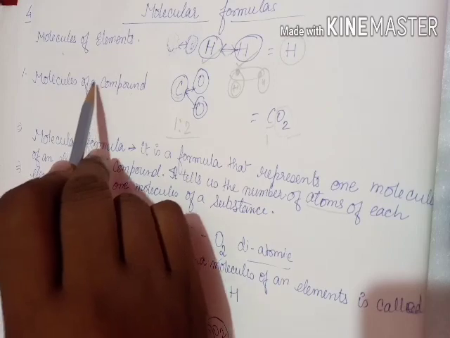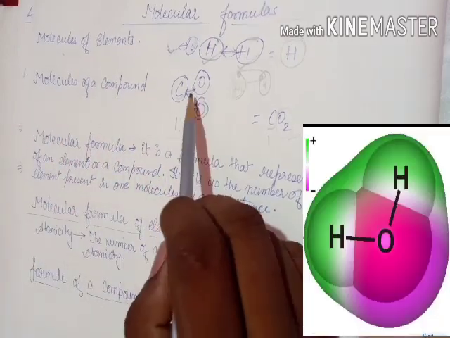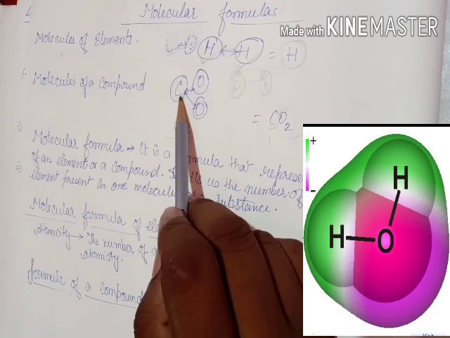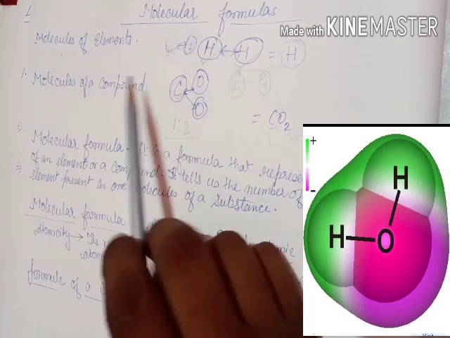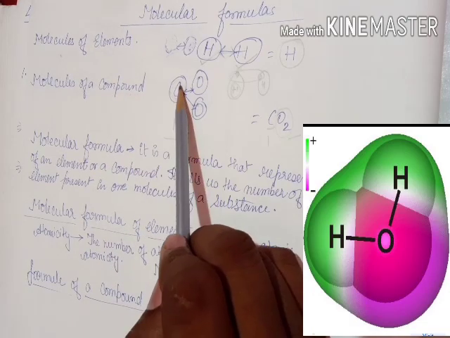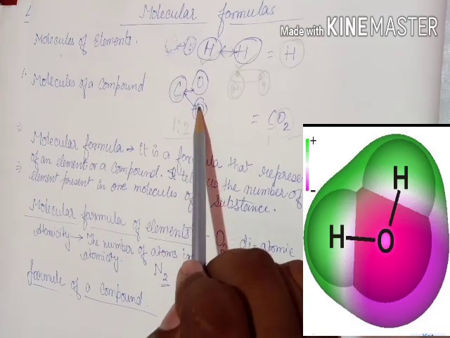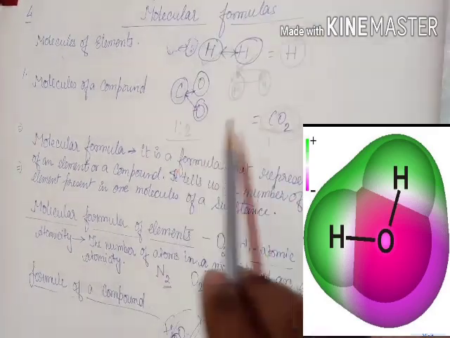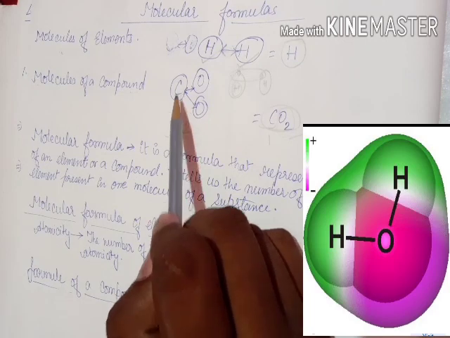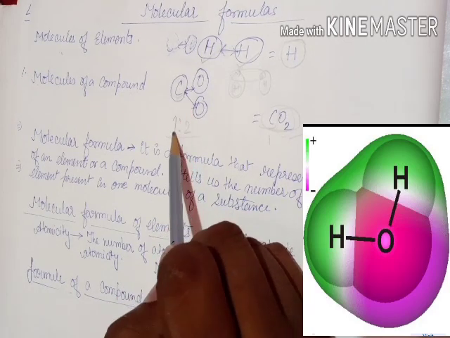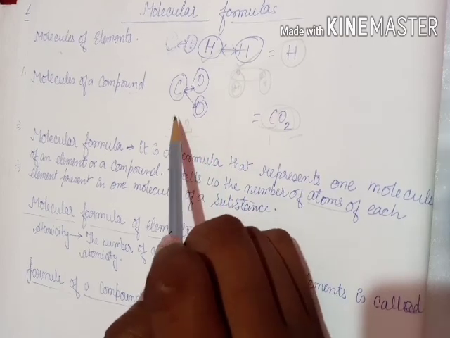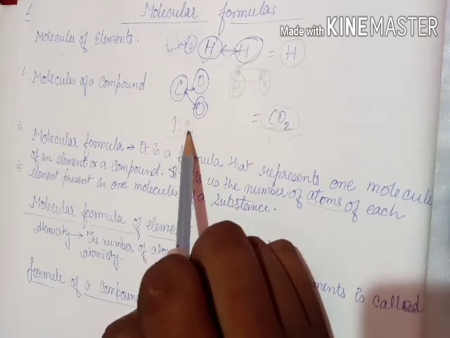Then molecule of a compound, when the atoms of elements combine, they make one molecule of a compound. For an example, carbon and oxygen. We know that the carbon dioxide formula is CO2. So here we have C, that is 1, and we have 2 atoms of oxygen, that becomes the ratio of 1:2.